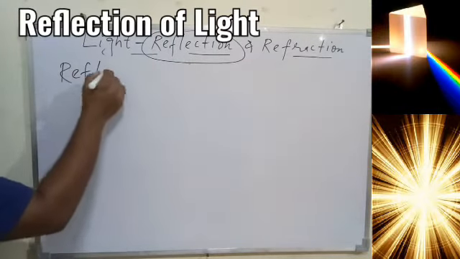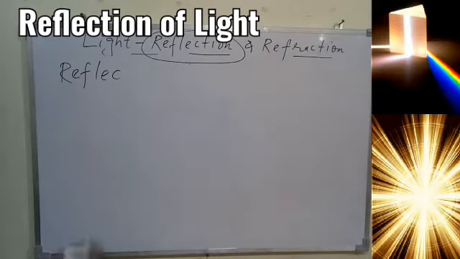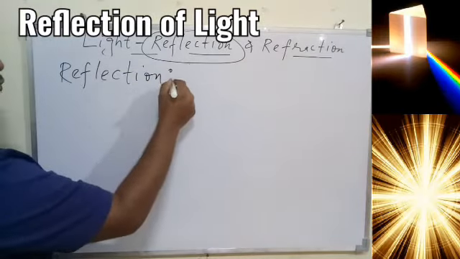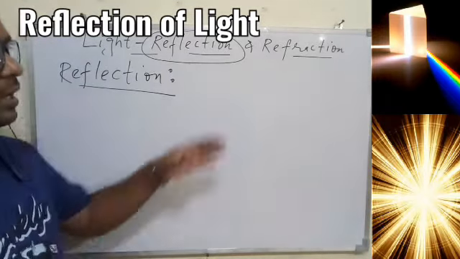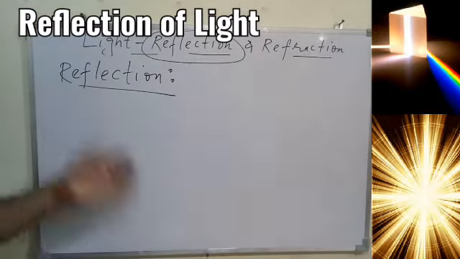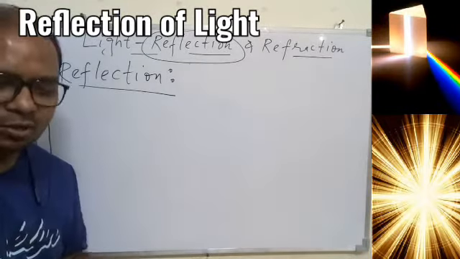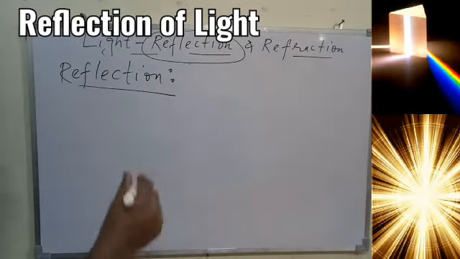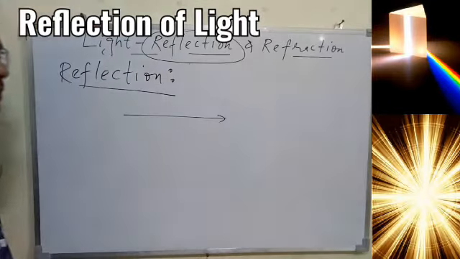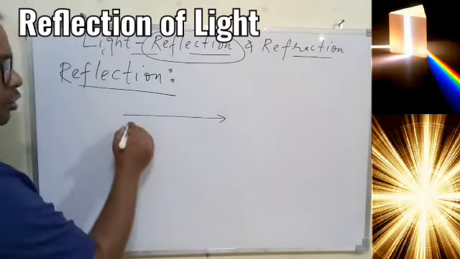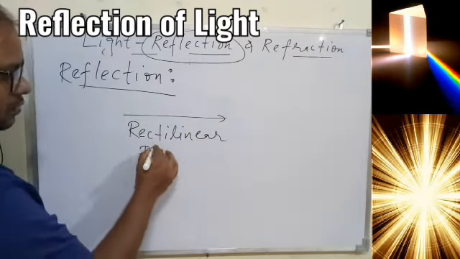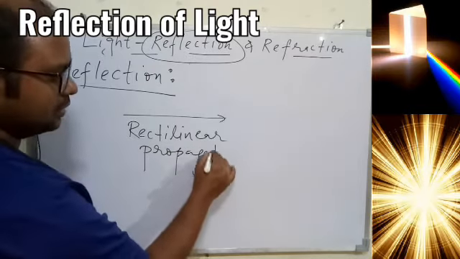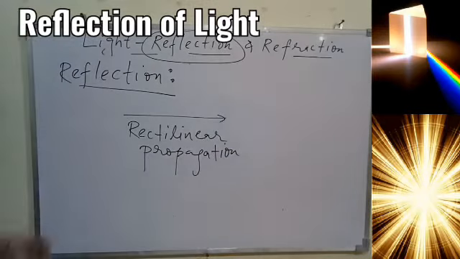For the next, I think, almost 3-4 classes, we'll continue with the same topic, reflection, and then for the next 4 classes we'll have the refraction concept. Before we start the reflection concept, one thing we already know: if we talk about light energy, light always travels in a straight path, and that property is called rectilinear propagation. We remember this, we did it in class 6, I think.